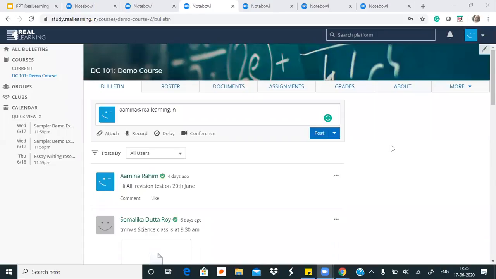Ma'am, you have really made everything so clear, but which will you claim to be your signature element in your software? Signature element. So I would definitely say that everything is something that we made keeping in mind the need of teachers and students.